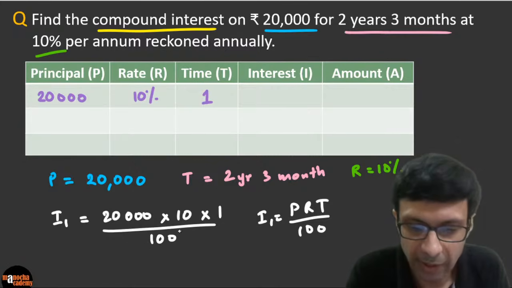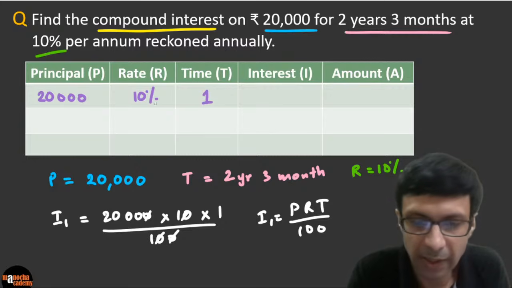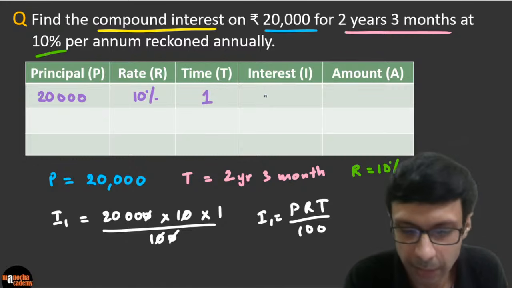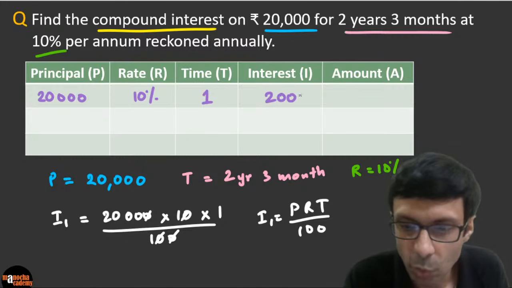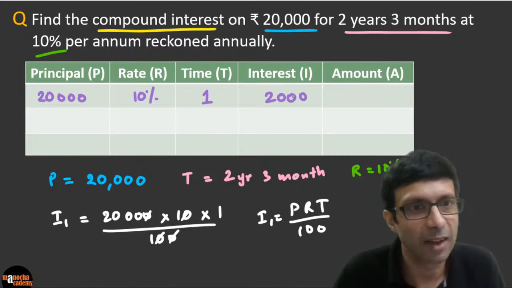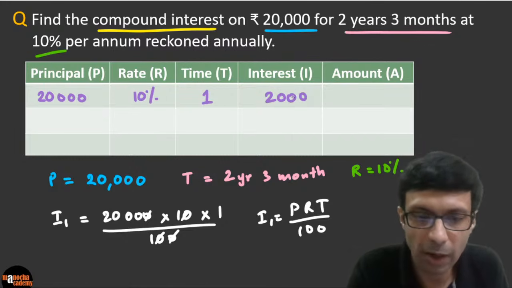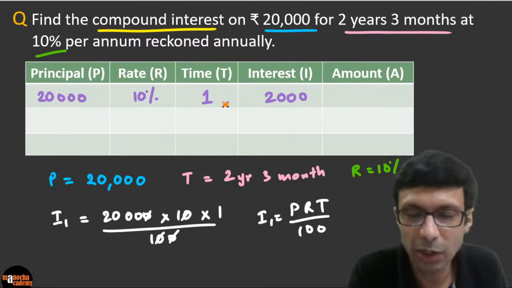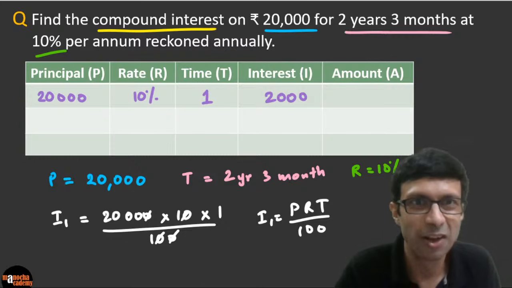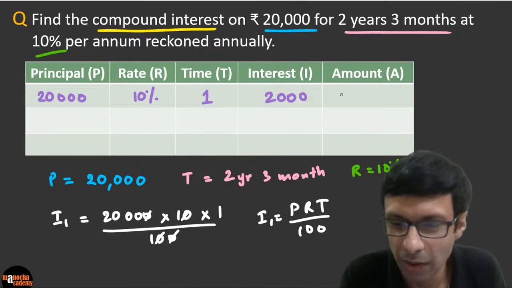So what are we getting, guys? If you do the calculation here, the zeros cancel, and we are basically getting 2000 as our first interest. Are you guys getting that? So what will be the total amount after 1 year? You just have to add this first value, 20,000 and 2,000. So just be like a banker, very simple. Just add it up, 22,000.